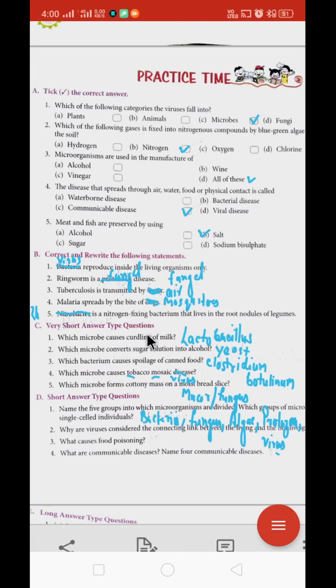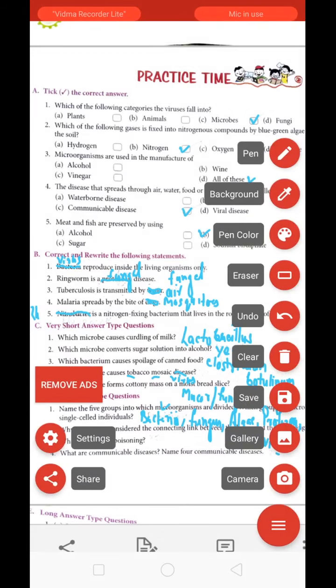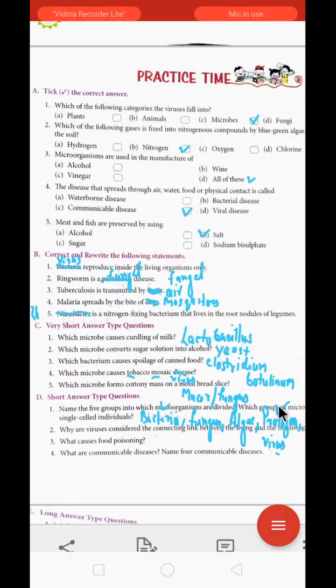Among these, bacteria and protozoa are the ones which are unicellular, or single cell individuals. These two, the protozoa and bacteria, are the ones having a single cell structure.